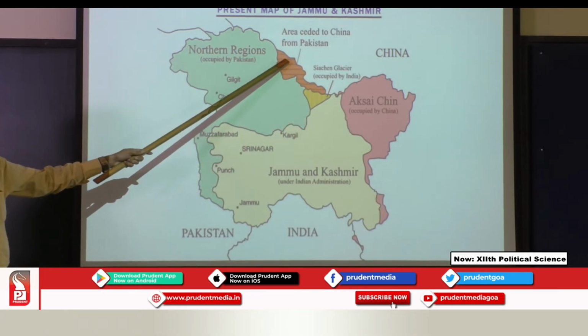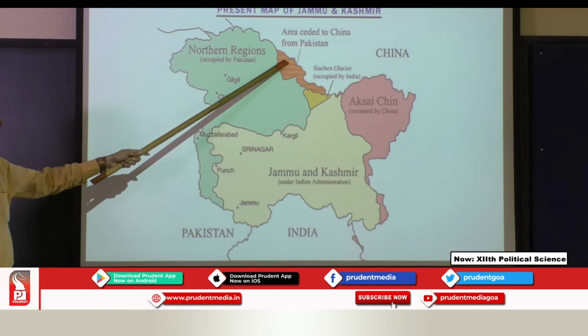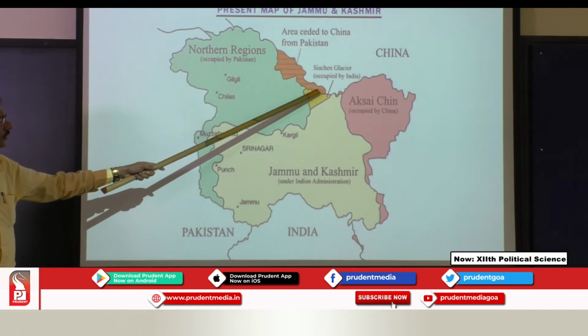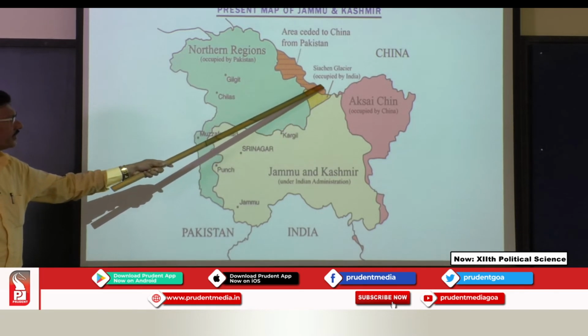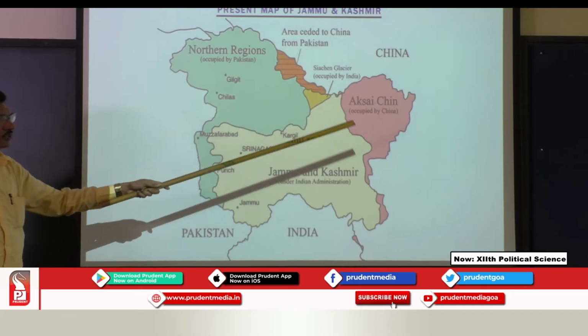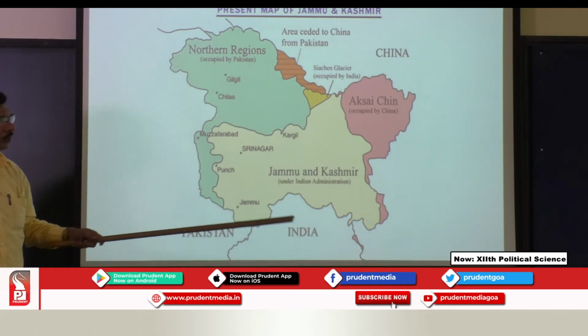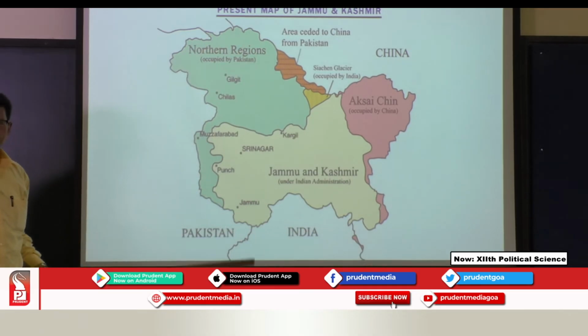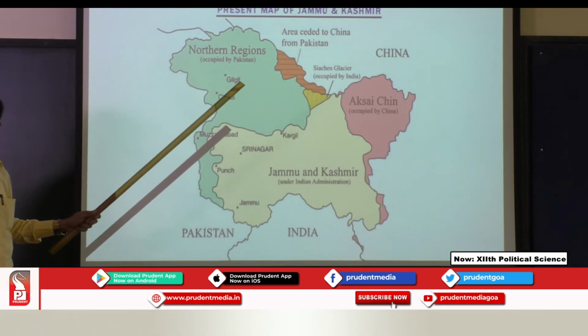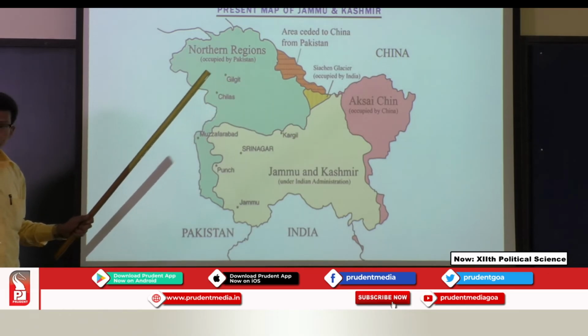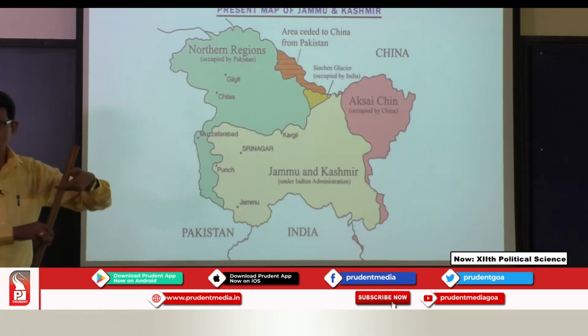This is the area ceded to China from Pakistan, and this is the Siachen glacier. Here we find a route has been made straight through Pakistan to the Arab world. That was a very important point, so you have to remember it. China and Pakistan have joined together.